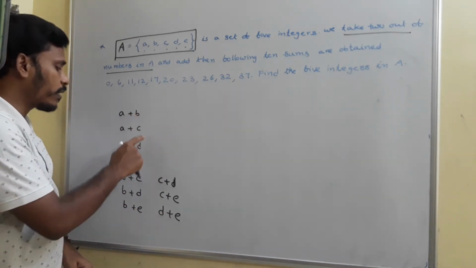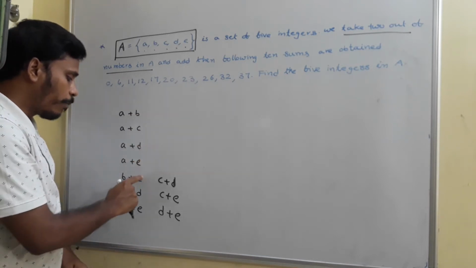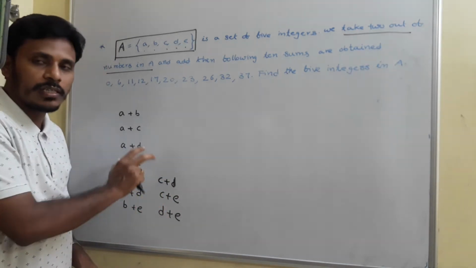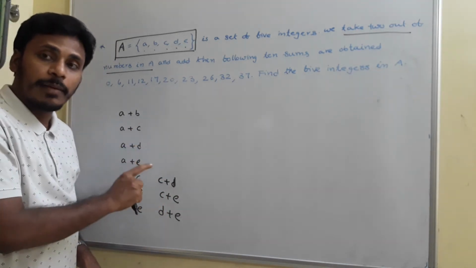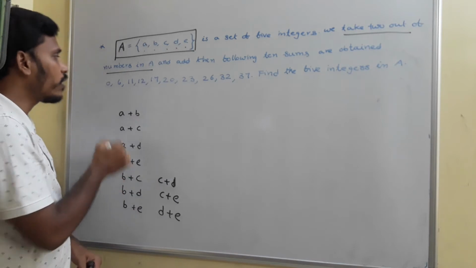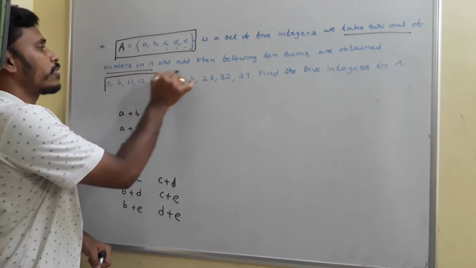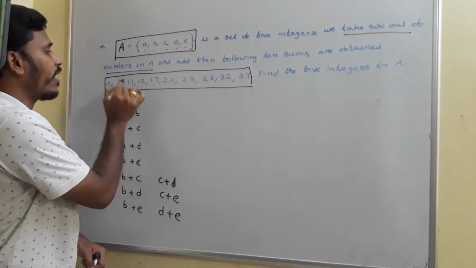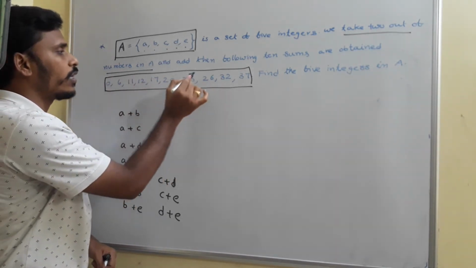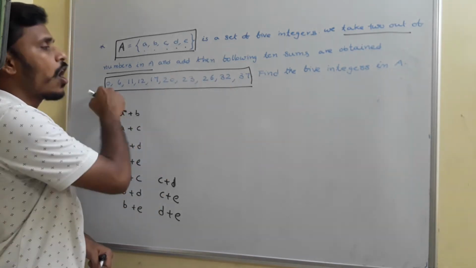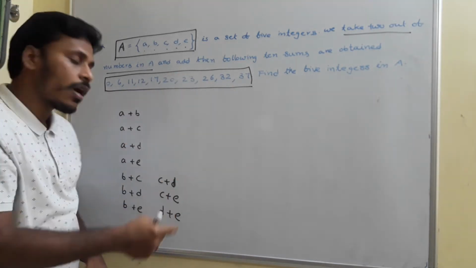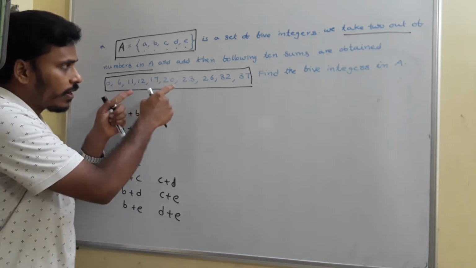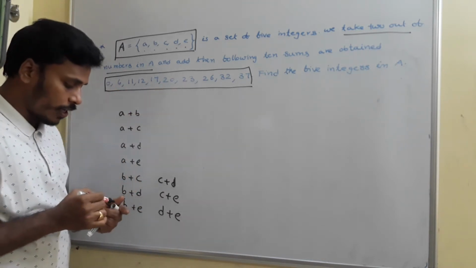A plus B, A plus C, A plus D, A plus E, B plus C, B plus D, B plus E, C plus D, C plus E, D plus E. Actually these are the 10 possibilities. And as they mentioned, these 10 possibilities are just these 10 numbers. What are those numbers? 0, 6, 11, 12, 17, 20, 23, 26, 32, 37 are the 10 possible numbers, and these are the 10 possible combinations. Those are the given 10 numbers and these are the possible 10 combinations.